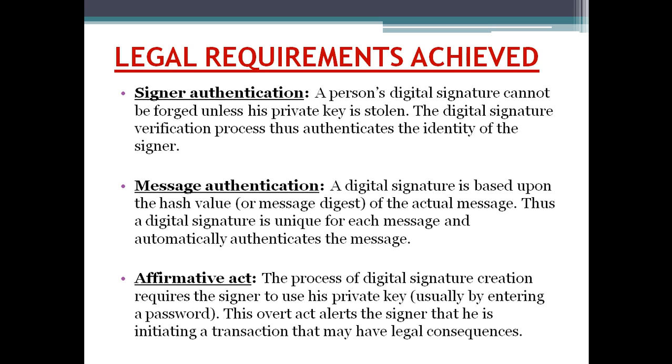Affirmative act: the process of digital signature creation requires the signer to use his private key. This overt act alerts the signer that he is initiating a transaction that may have legal consequences, which he cannot deny in future if it is produced in a court of law.